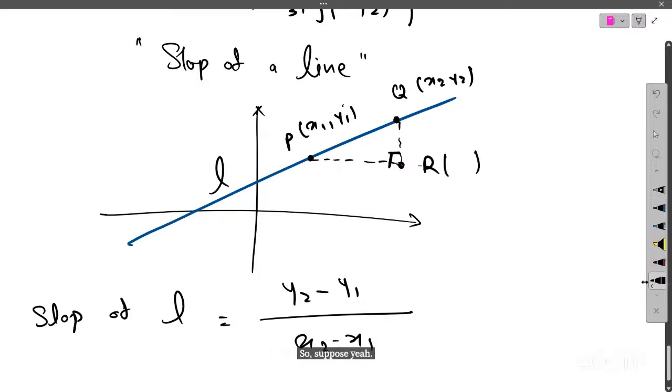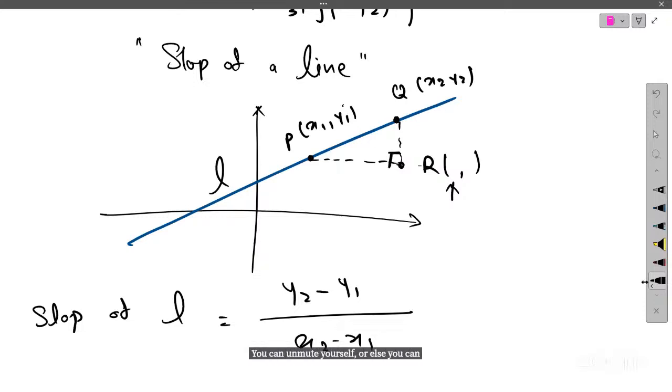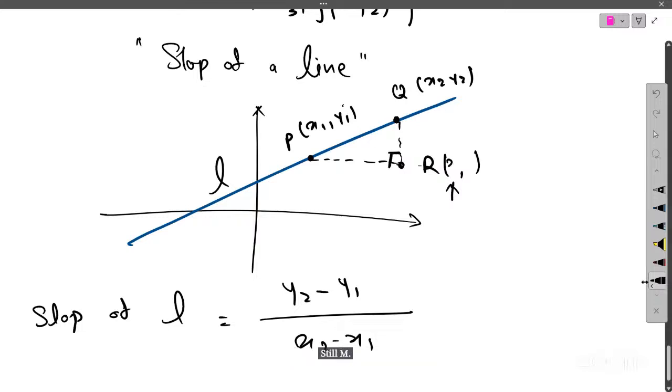Now you guys can tell me: what is the x coordinate of point R? x2. x2, correct? It is fine for everyone, right? And what is the y coordinate of point R? y1. y1, correct?